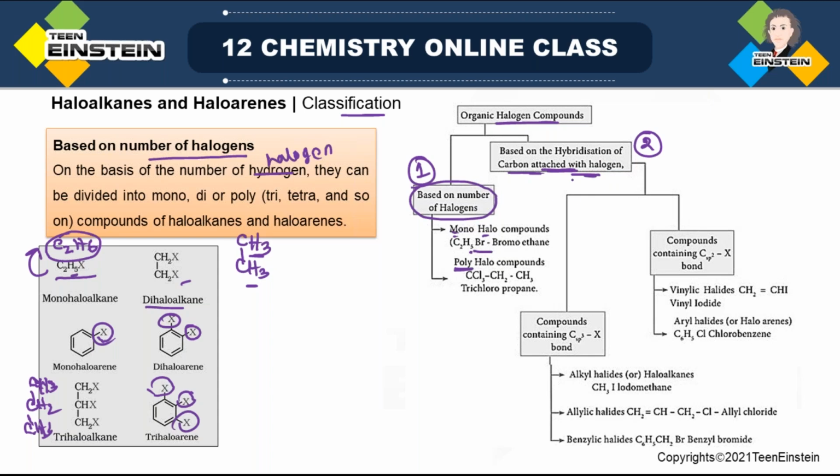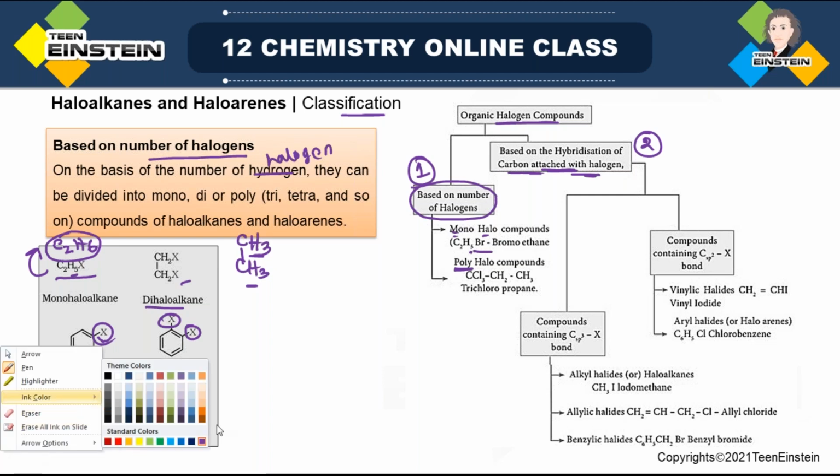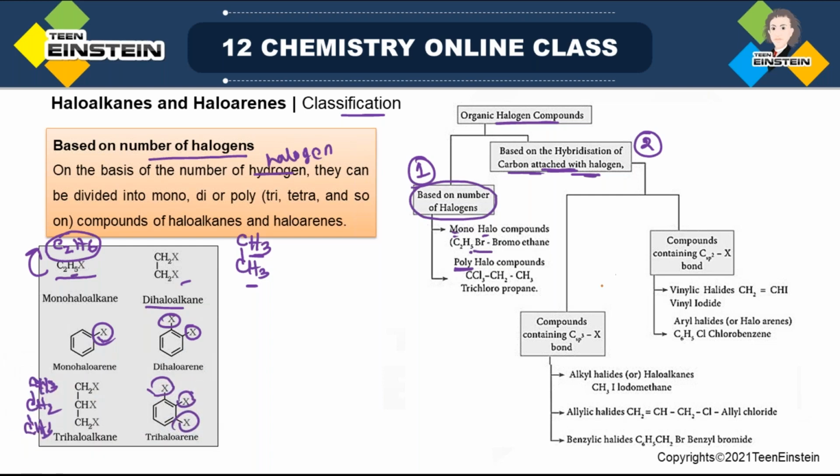Now the other classification, if we now elaborate it, is based on the hybridization of the carbon with which the halogen is attached. In this classification, further two possibilities are there.